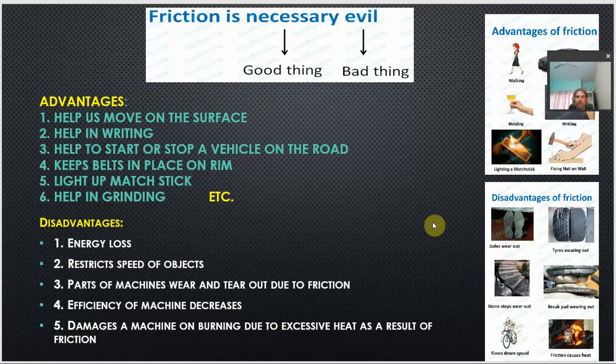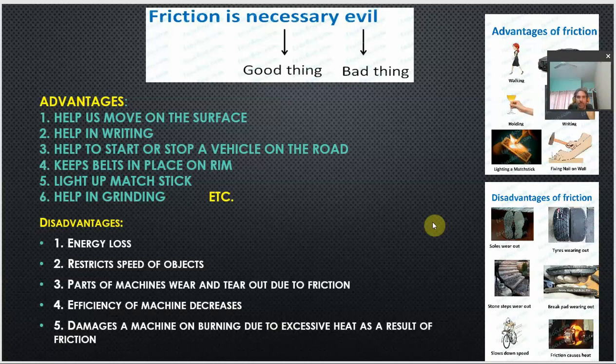So, what are the advantages? You can just check them out here. Number one, it helps us move on the surface. Walking is a clear example of the friction force. If there is no friction between the surfaces, it will not be possible to walk on or move on the surface. It helps us in writing. Of course, it is the frictional force between pen and paper, or chalk and the board, so that we are able to write.